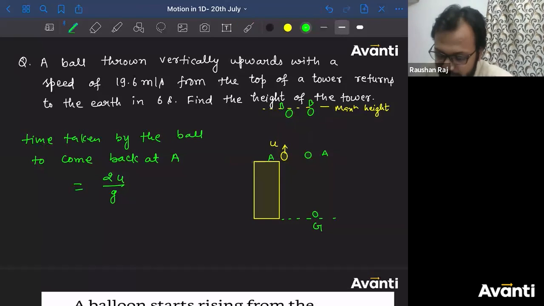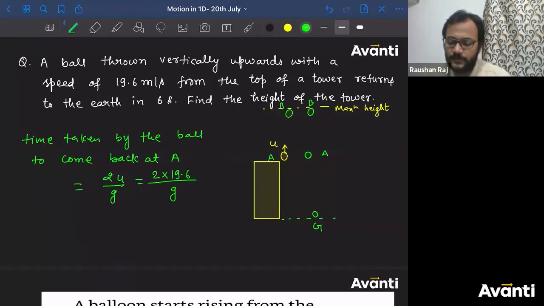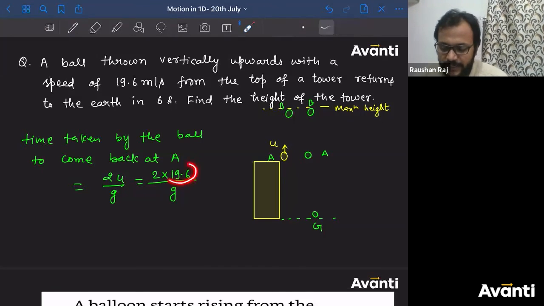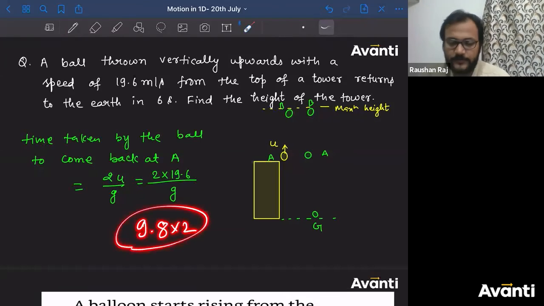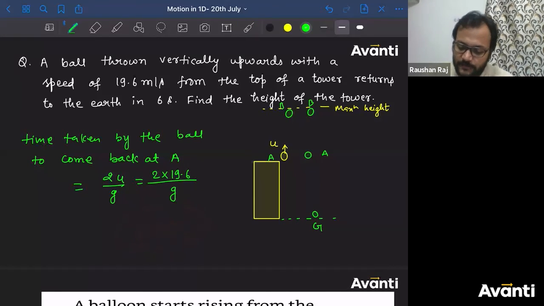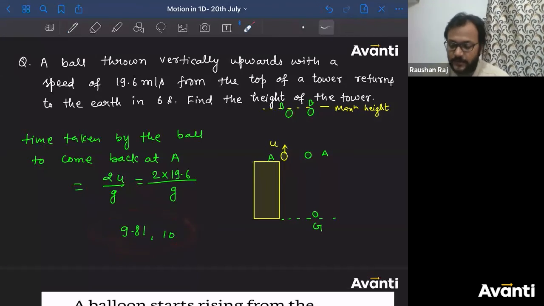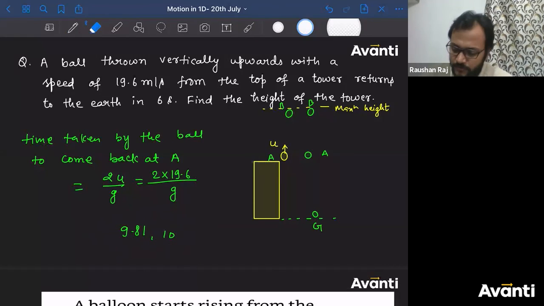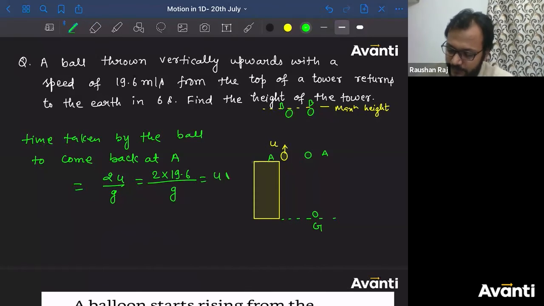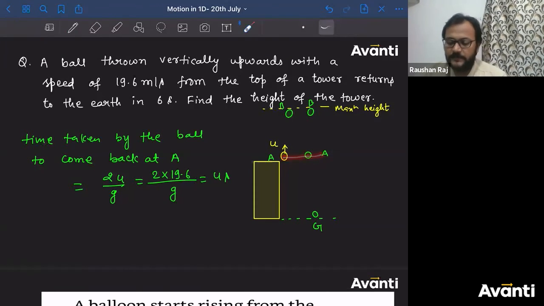You know the value of u? 19.6, right? So 2 into 19.6 divided by, what is the value of g? Nothing is given to you, but see the data. 19.6 is twice the, like if you multiply 9.8 into 2, you'll get the value of 19.6. The value of g varies from 9.81, or it can also be given as 10. So which value you have to consider here, 9.8 or 10? Depending on the question, to make it more simpler, I can consider g as 9.8. So what is the answer here? 4 seconds. So to again come back to position A, the time taken by the particle will be 4 seconds.